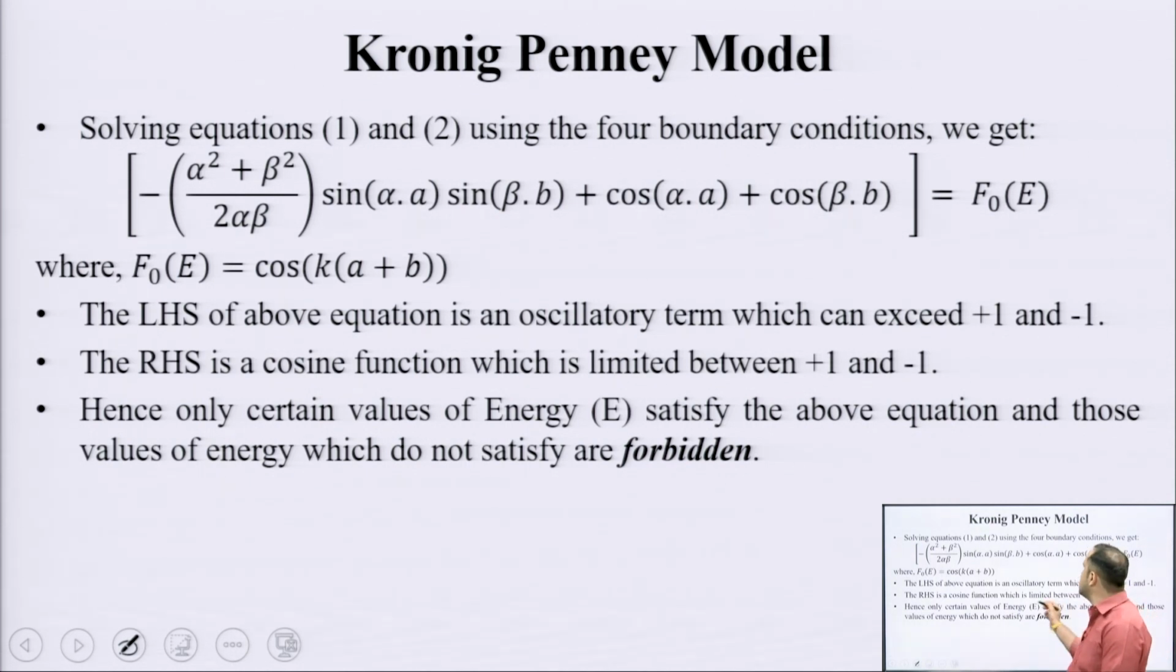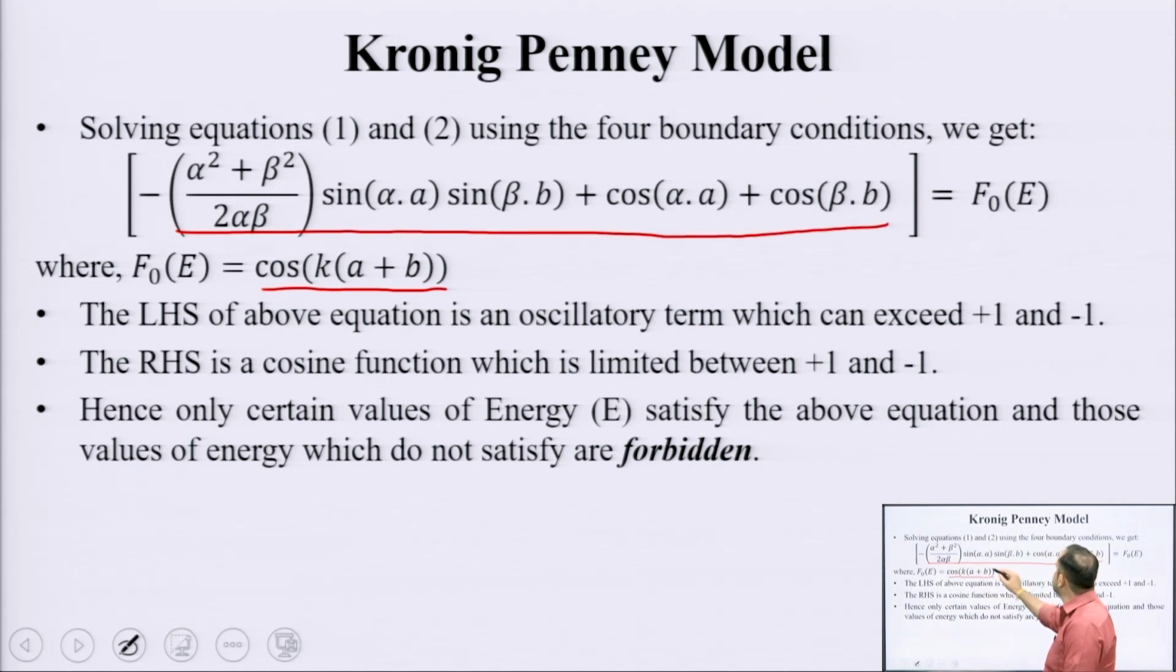So, we just say that the right hand side of this solution is a cosine term and the left hand side is a large term which has sines and cosines. You can see that the cosine of any function is limited in value to plus minus 1, but the left hand side can exceed values of 1 and minus 1. The left hand side can allow values below minus 1 and values higher than plus 1, whereas the right hand side is a cosine function, where a plus b is your lattice constant, k is your wave number. This is limited between plus and minus 1.